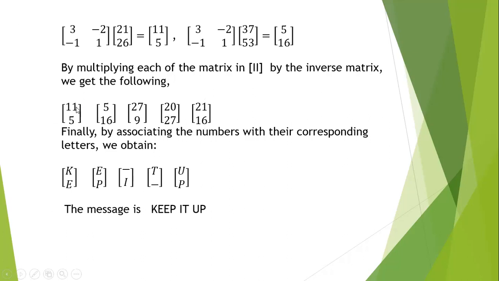We assign the letter K for 11 and E for 5, then 5 for E, 16 for P, 27 for empty space. We can finally get the message, keep it up. This is the plain text, a meaningful message.